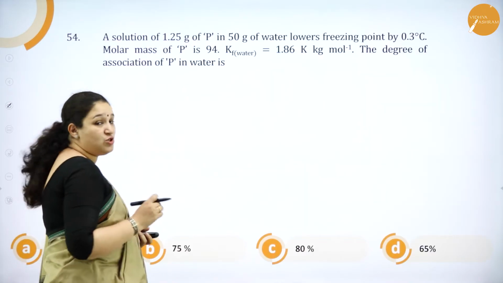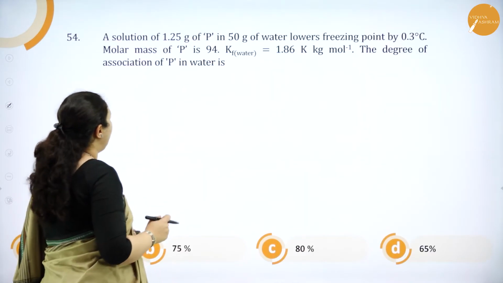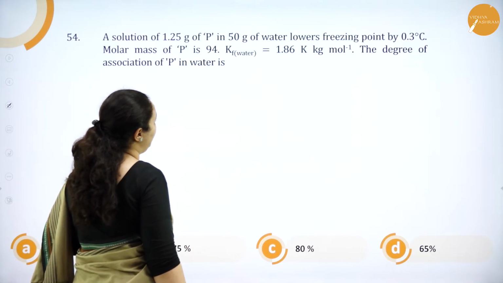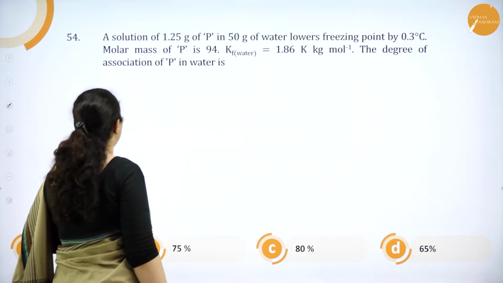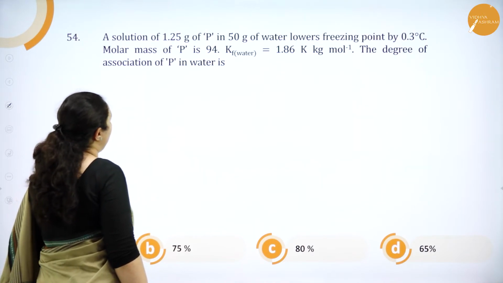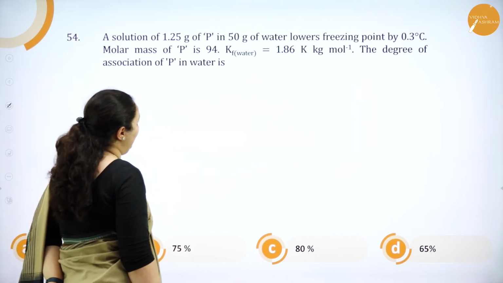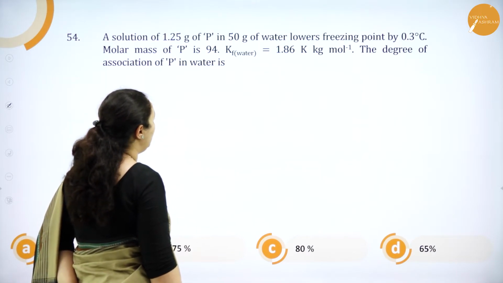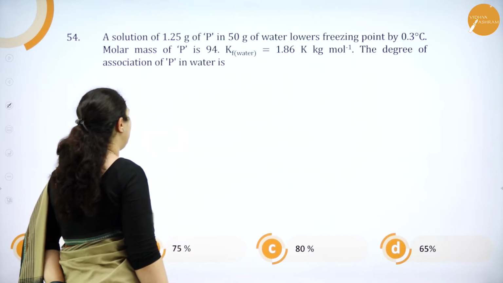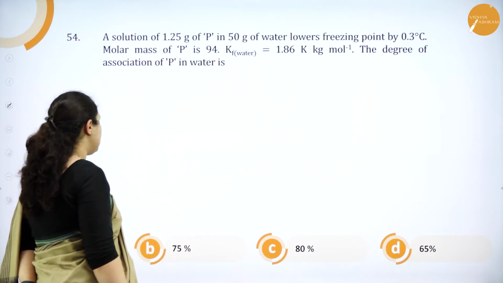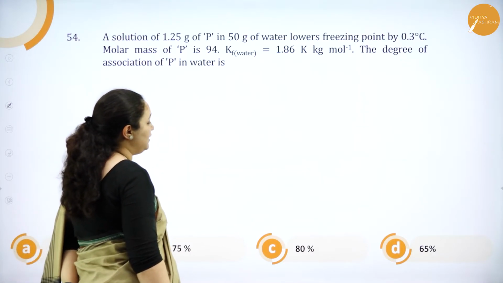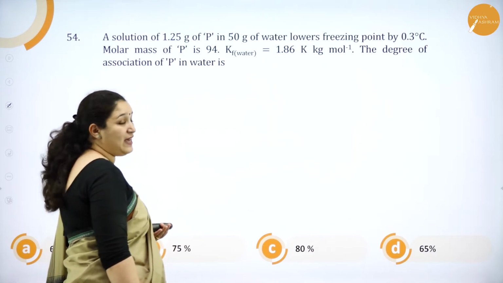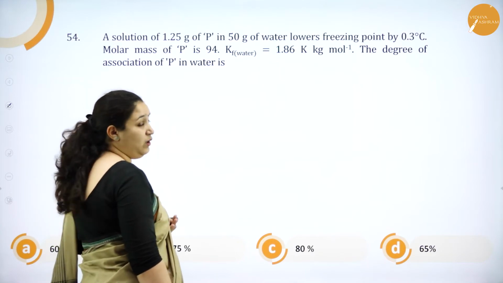Next question. A solution of 1.25 grams of P in 50 grams of water lowers the freezing point by 0.3 degree Celsius. The molar mass of P is 94. Kf of water is 1.86 Kelvin kg per mole. The degree of association of P in water is 60%, 75%, 80%, 65%. So we need to find out the percentage of association of P in water.